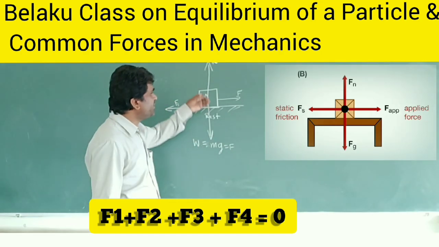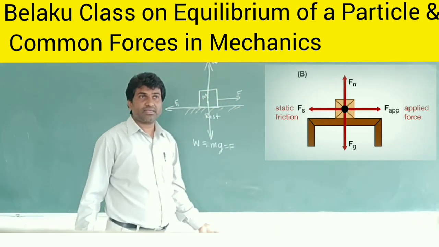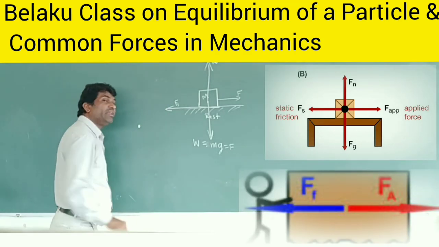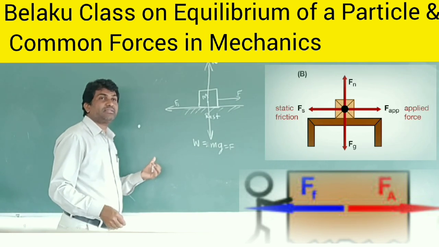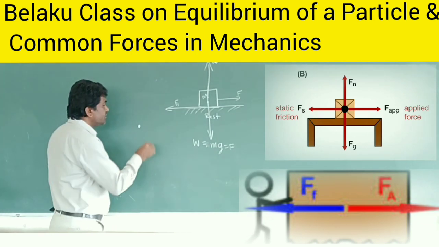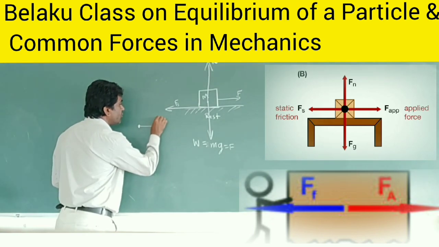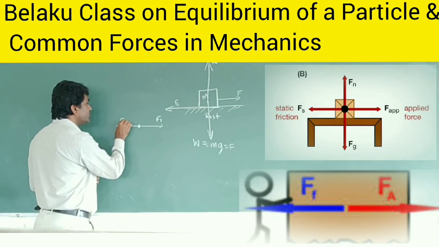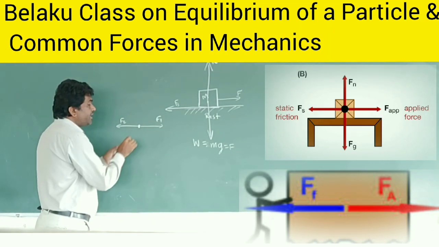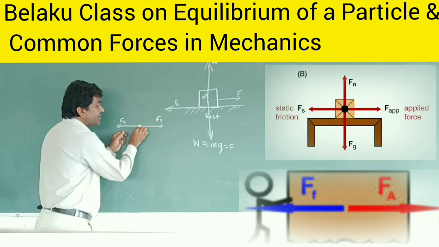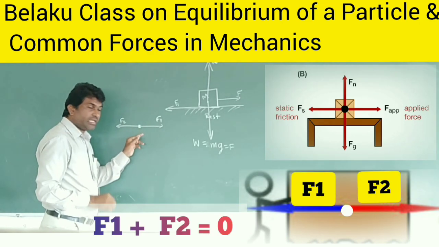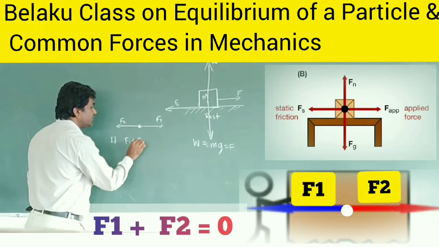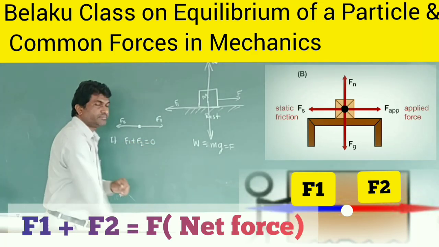Right? So it may be a body or it may be any particle. If you take a particle here, when you call it a particle, its size is very small. So here one force is acting, you can call it F1. Another force is acting, F2. Here, this particle is said to be in equilibrium if F1 plus F2 is equal to 0.